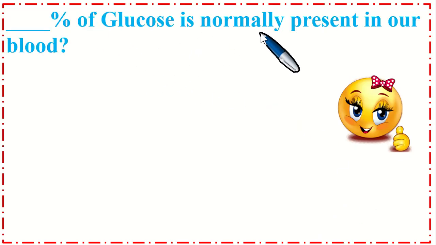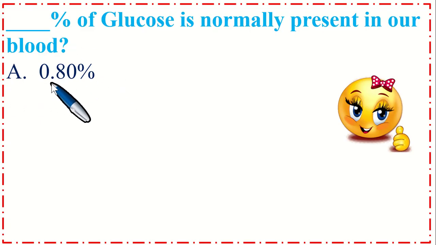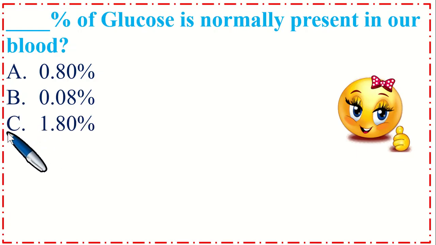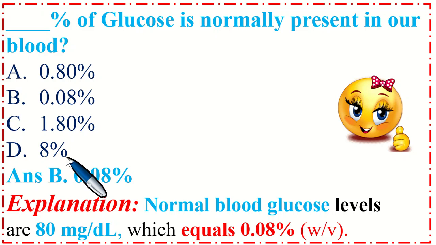What percent of glucose is normally present in our blood? Option A 0.80%, B 0.08%, C 1.80%, and option D 8%. So the correct option is B, 0.08%. Normal blood glucose level is around 80 mg per deciliter, which equals 0.08% weight by volume.